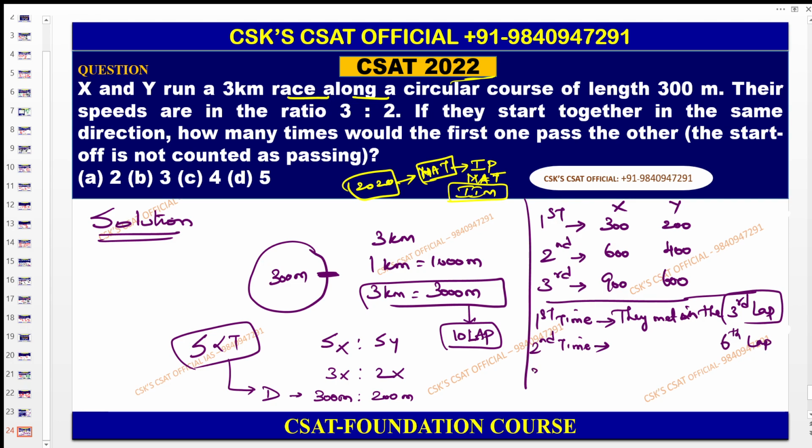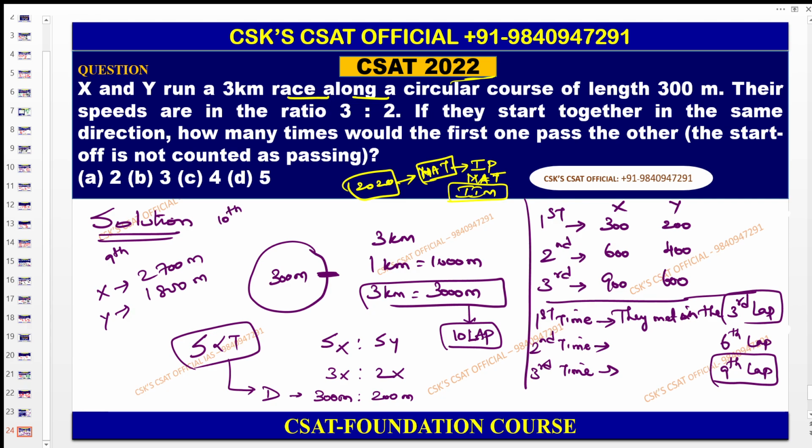So the third time they will meet on the ninth lap. So 9 into 300 becomes 2700 meters. So X covered 2700 on the ninth lap, and Y covered only 1800.